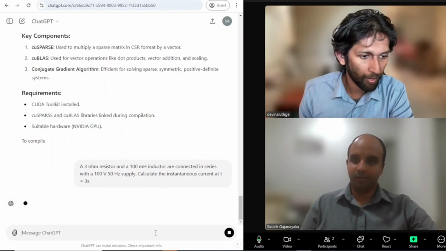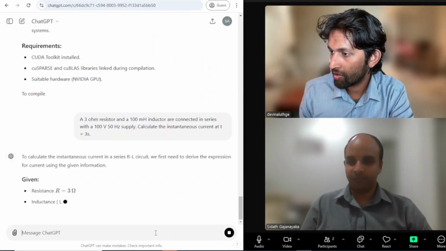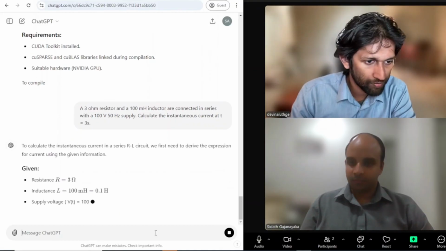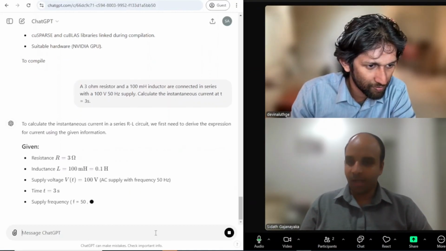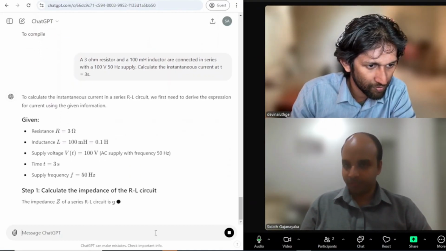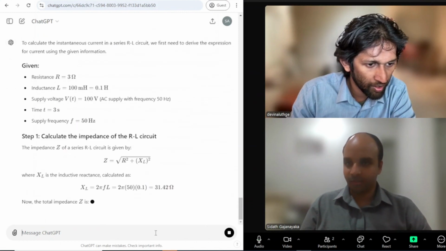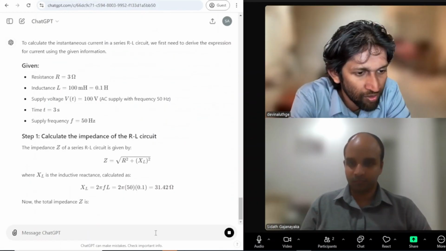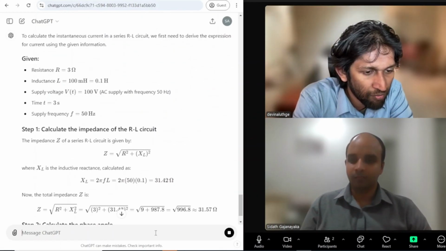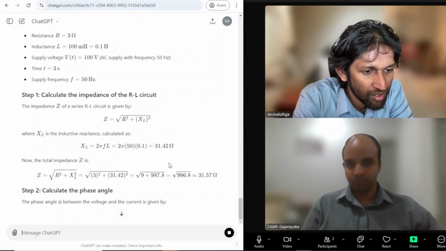Okay, so we start with ChatGPT. It again identifies the values properly, I guess. R is given, then the inductance, then they make the impedance, so that seems fair. They find out the impedance value first, which is the square root of it.